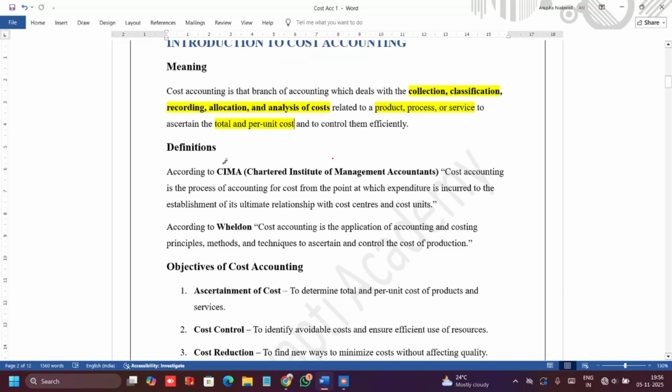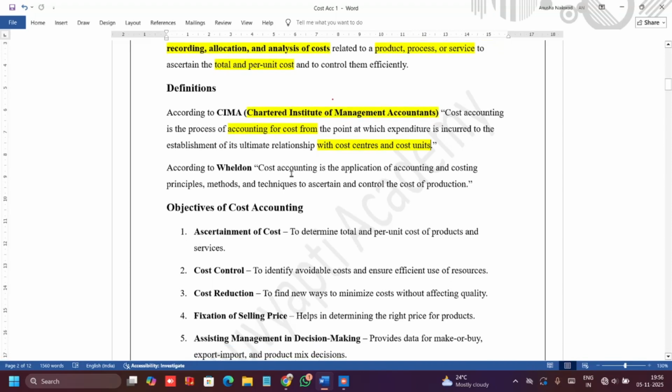Now, according to CIMA, that is Chartered Institute of Management Accounting, cost accounting is the process of accounting for cost from the point at which expenditure is incurred to establishment of its ultimate relationship with cost centers and cost units.